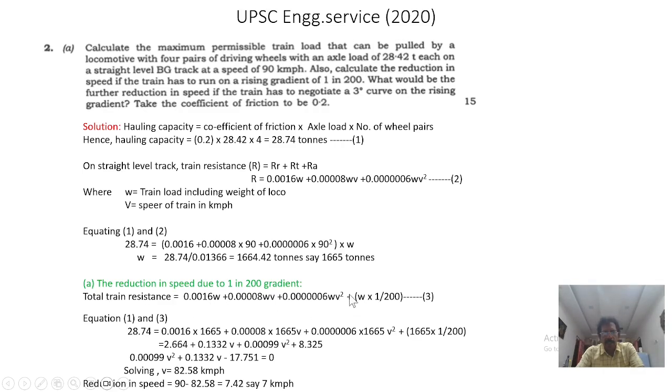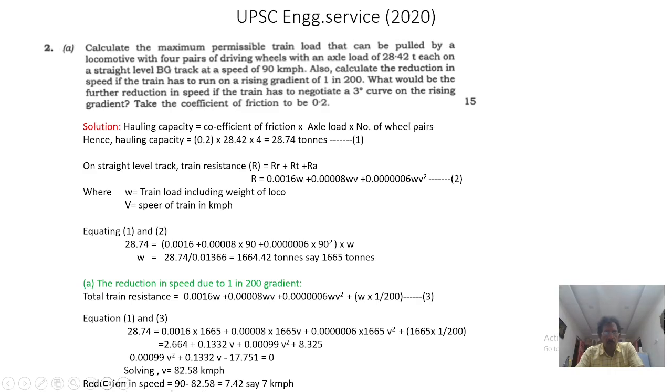So here, along with the earlier equation, we are adding the gradient part, the gradient distance, and equating that. Okay, 28.74 is the total hauling capacity. So here we are finding out the V, which is unknown, substituting the 1665 tons. For hauling 1665 tons, with the hauling capacity of this much, we are finding out what the speed would be in case of gradient, only 200 gradient. So again, this will be your equation in quadratic form, and solving this one, V equal to 82.58 kmph.